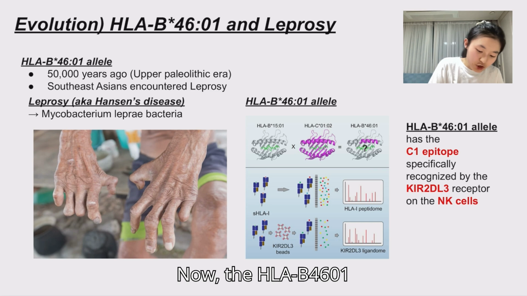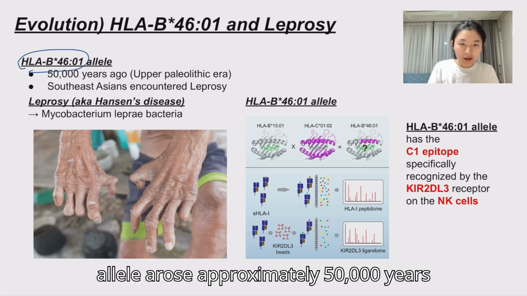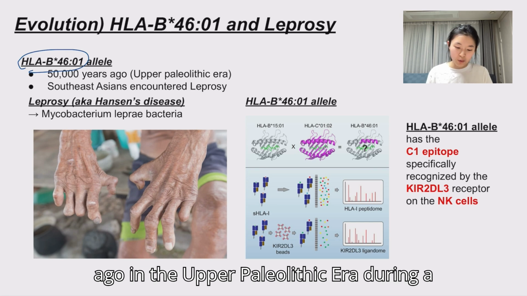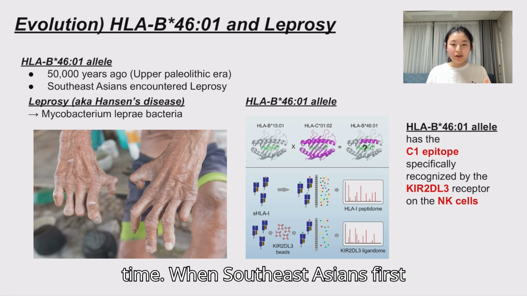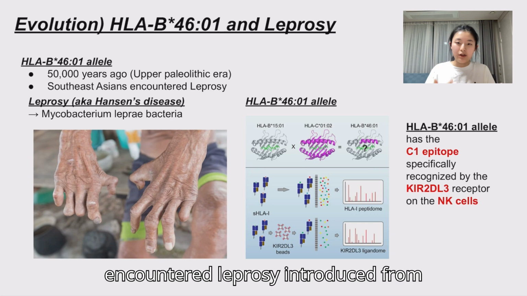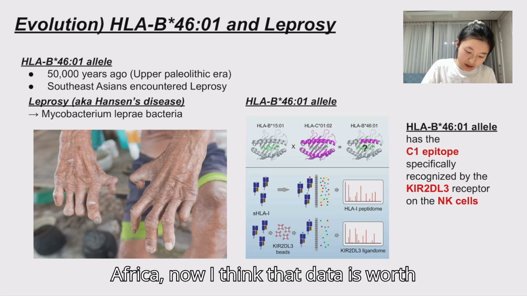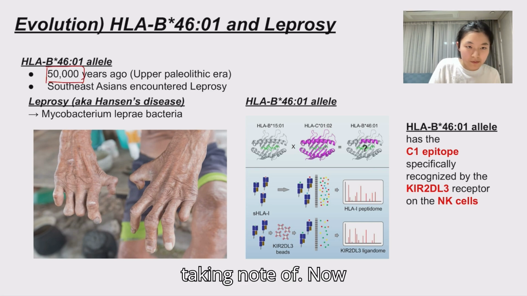Now, the HLA-B4601 allele arose approximately 50,000 years ago in the Upper Paleolithic era, during a time when Southeast Asians first encountered leprosy introduced from Africa. Now, I think that data is worth taking note of.